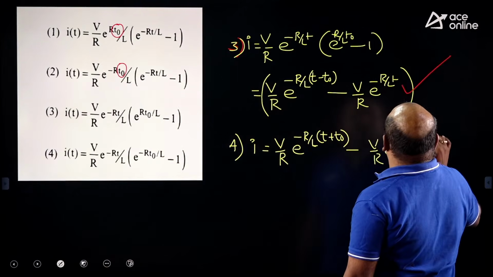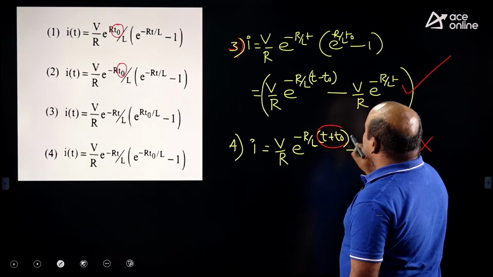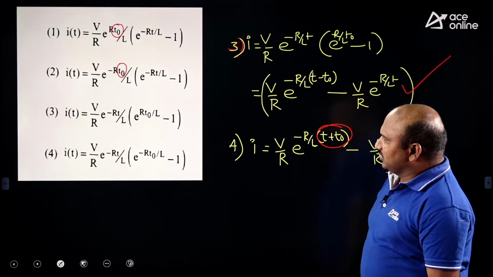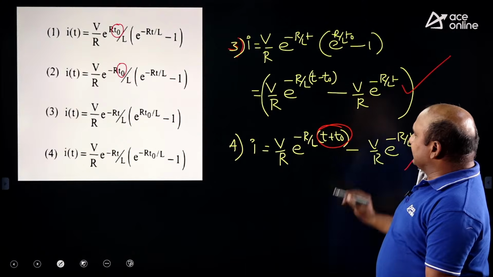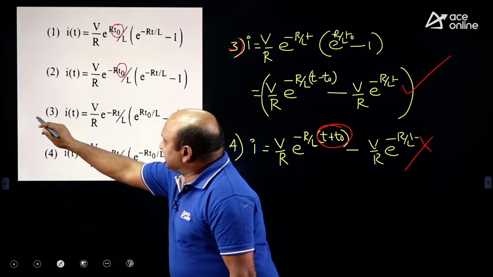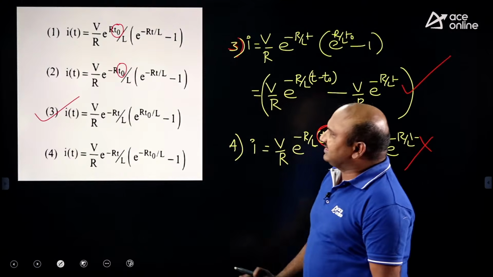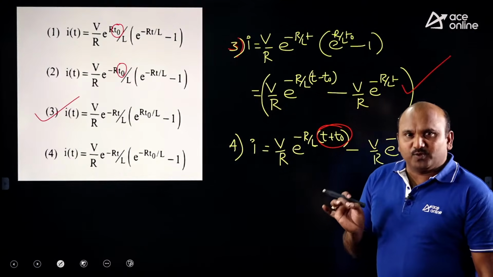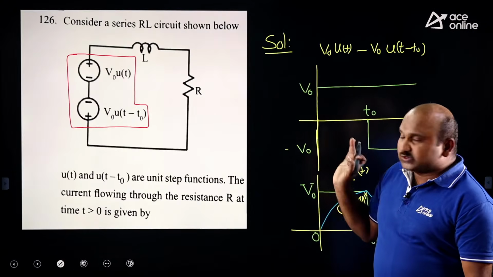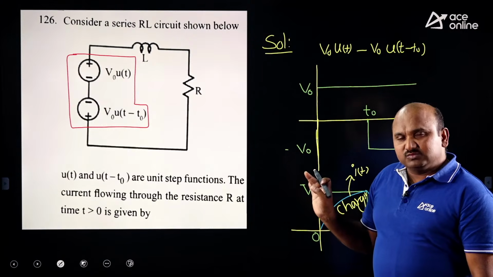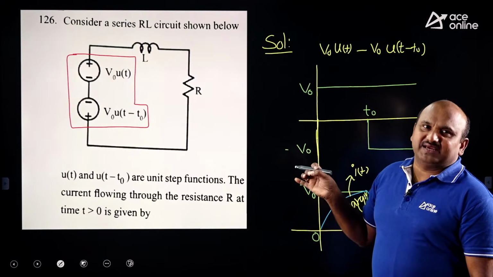This one is the correct one, this is not correct, because in this term, t plus t naught, you may not get it. That's why we can take option 3 as the correct one. Option 3 is the correct one. Guys, we will provide the solution for this one in terms of the Laplace domain.